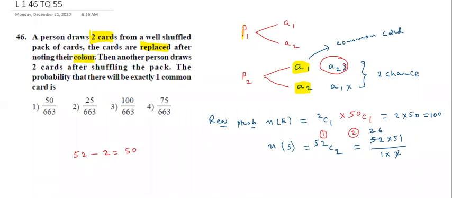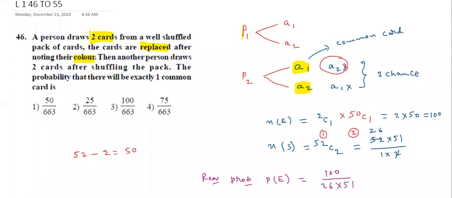So write the required probability: P of E is equal to N of E by N of S. N of E is 100. Now observe that 26 into 51, how much? Okay, we can write here 26 into 51.